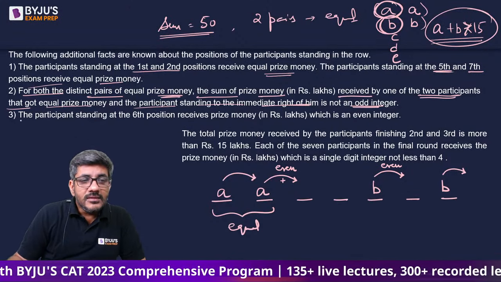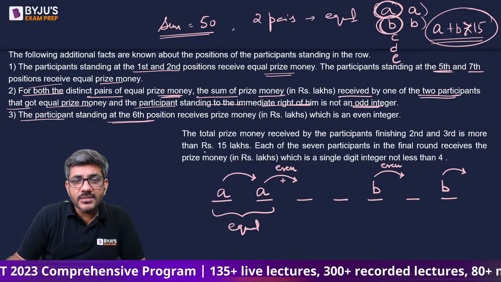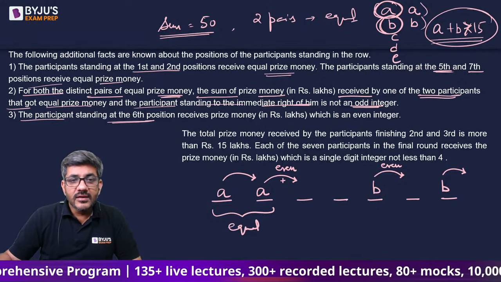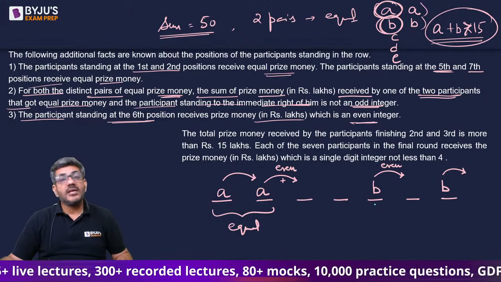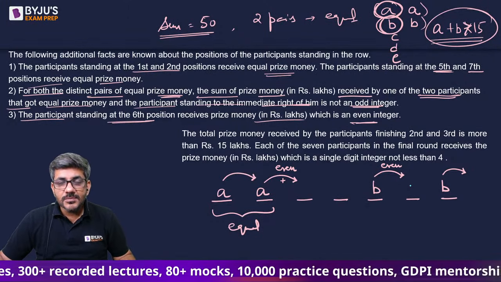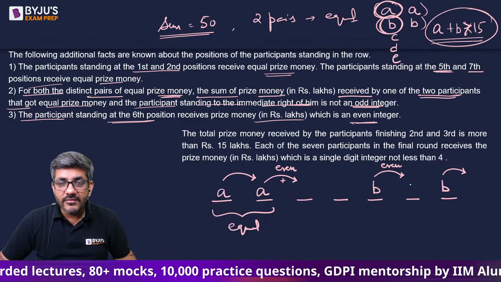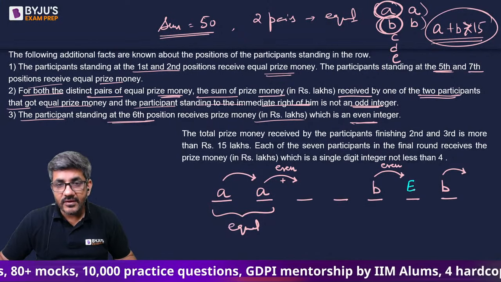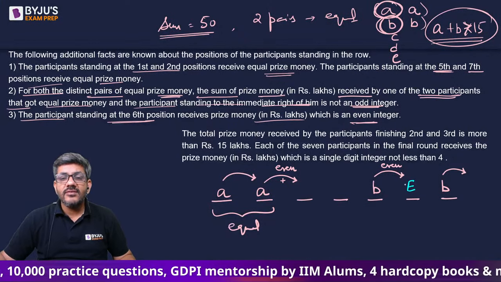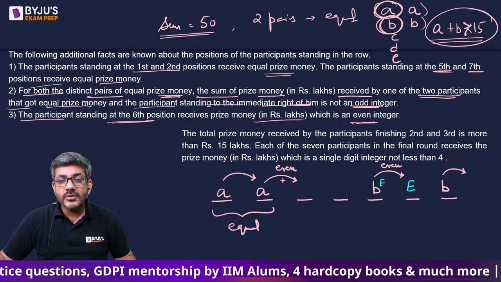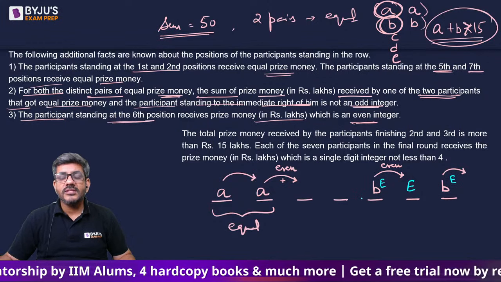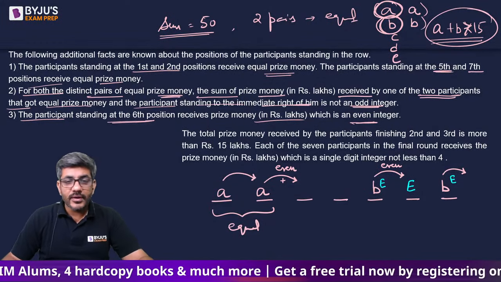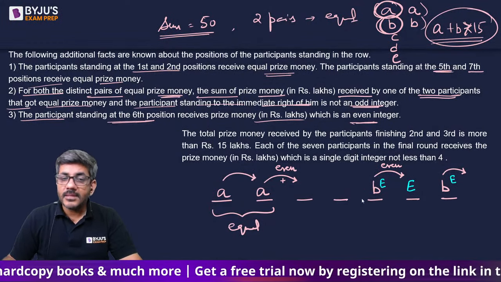Now, the participant standing at the 6th position, that is the person here, receives a prize money which is an even integer. अब यहां से कहानी शुरू होती है. This participant had goes and got an even integer. So this number is even. And B plus this is an even. So can I say B also is an even integer? And if B is an even integer, this also is an even integer. I hope you are getting my point. ये बात मेरी आप सबको समझ आ रही होगी.